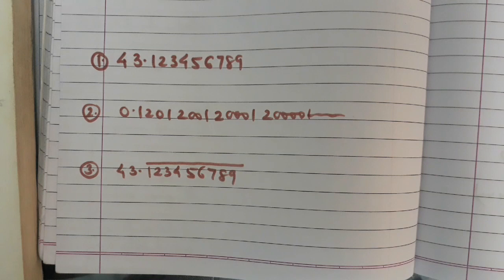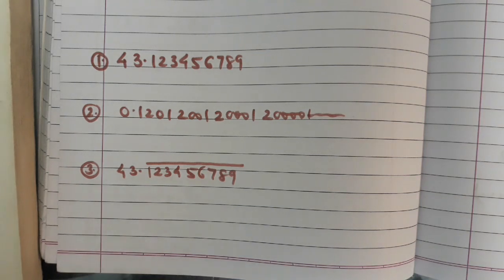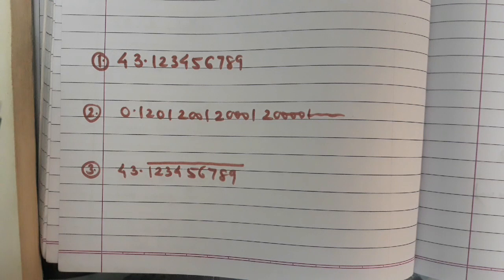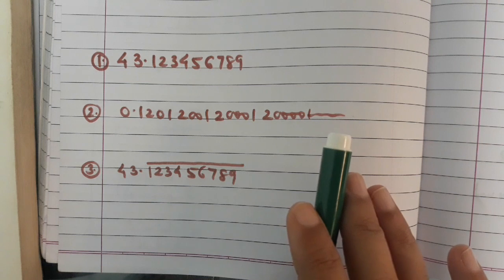Now let us solve some questions from exercise 1.4. In this question they are saying the following real numbers have decimal expansions as given below. In each case, decide whether they are rational or not. So how will we decide? If the decimal expansion is terminating, then yes, it is a rational number. If it is non-terminating but repeating, then also it is a rational number. Whereas if it is non-terminating, non-repeating, then it is an irrational number.